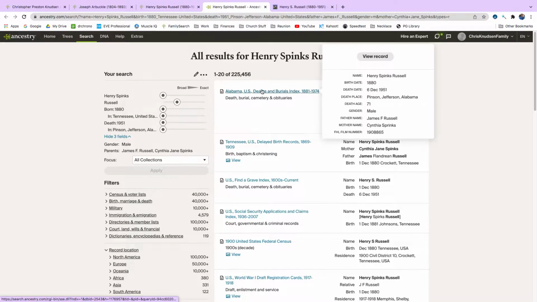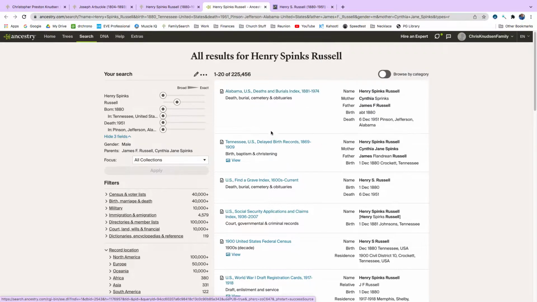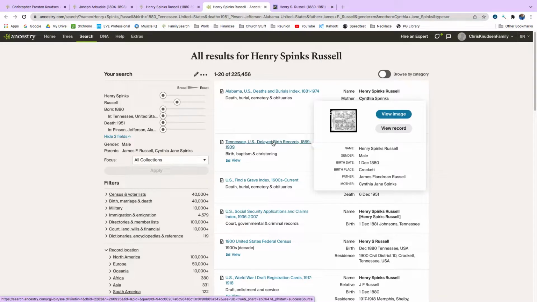Okay, here's another Alabama death record. Here's a birth record. His birthplace was Crockett. Oh, we've got the middle name of his dad, James Flandrine Russell.